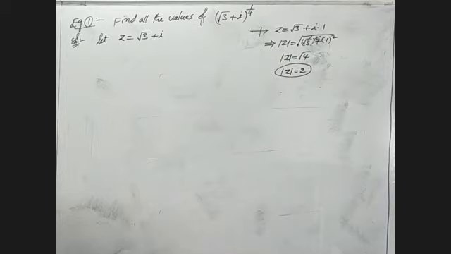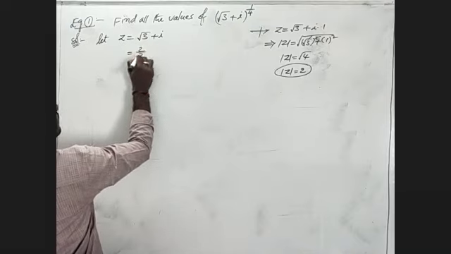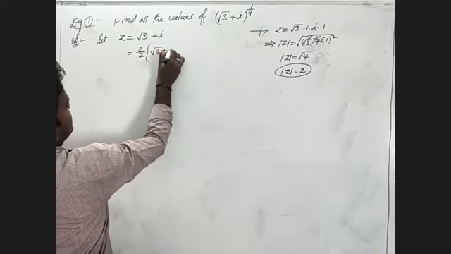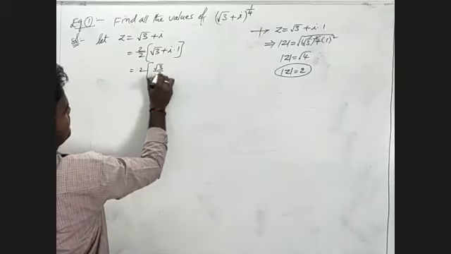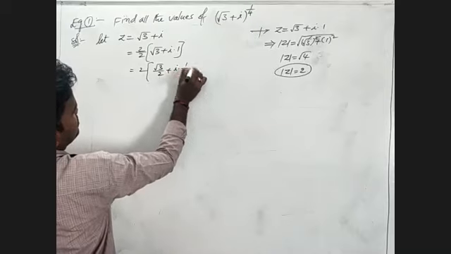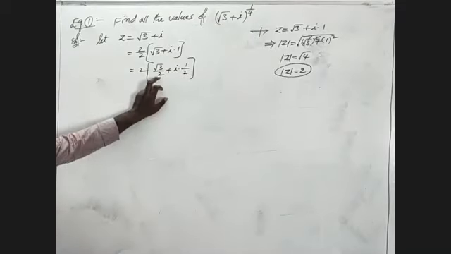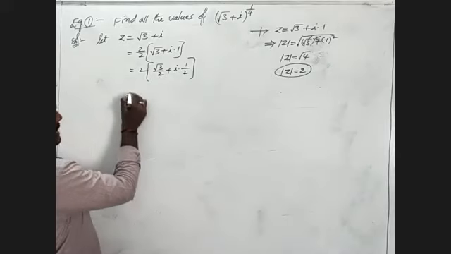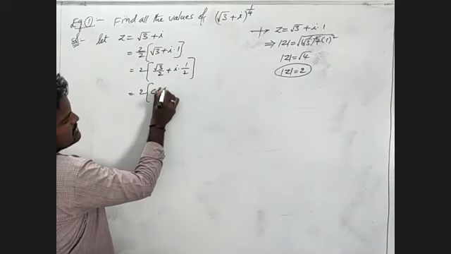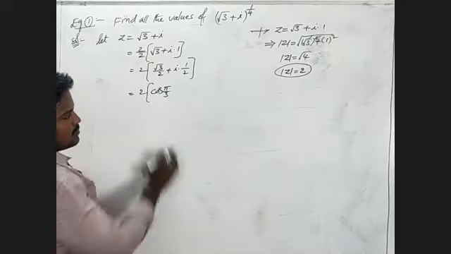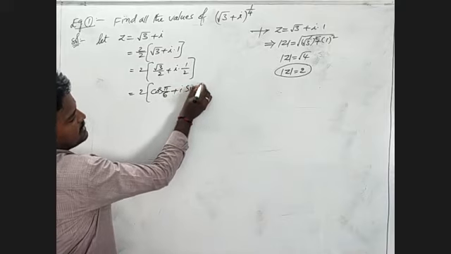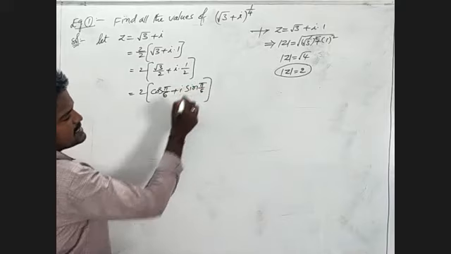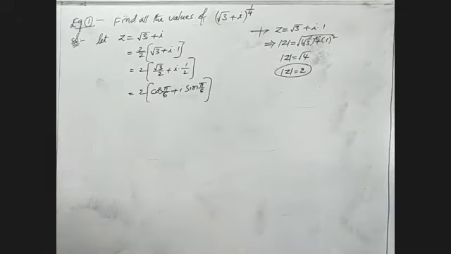The numerator and denominator can be multiplied and divided by 2. That I will write as 2 by 2 into root 3 plus i into 1. That means 2 into root 3 by 2 plus i into 1 by 2. In cos, root 3 by 2 will become 30 degrees. That I will write as 2 into cos 5 by 6 plus i sin 5 by 6.